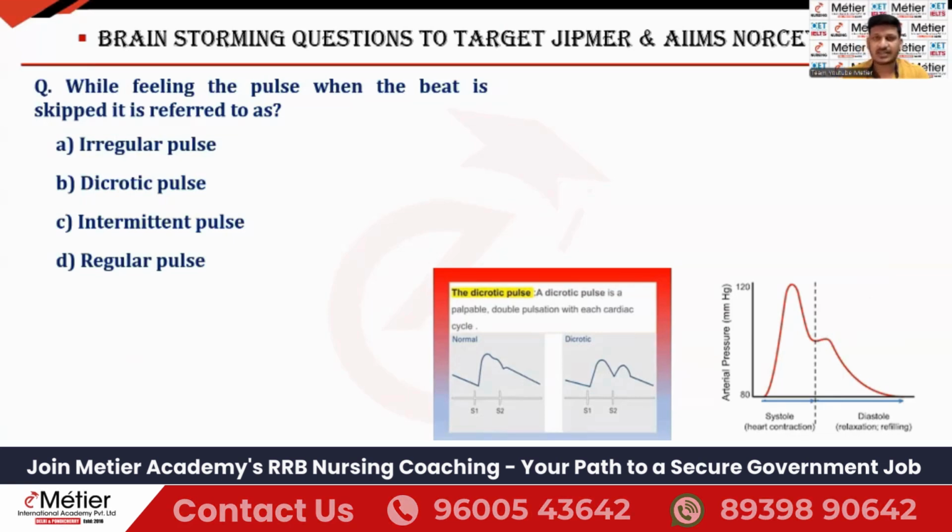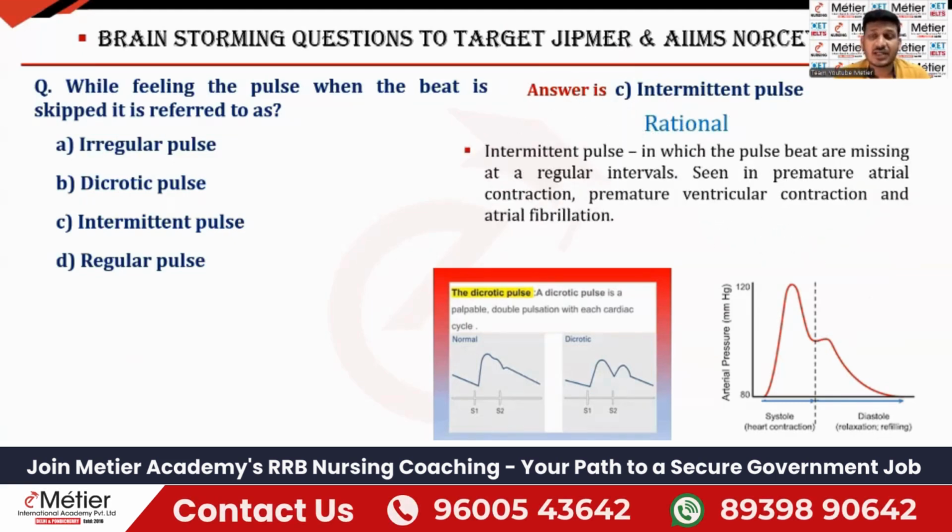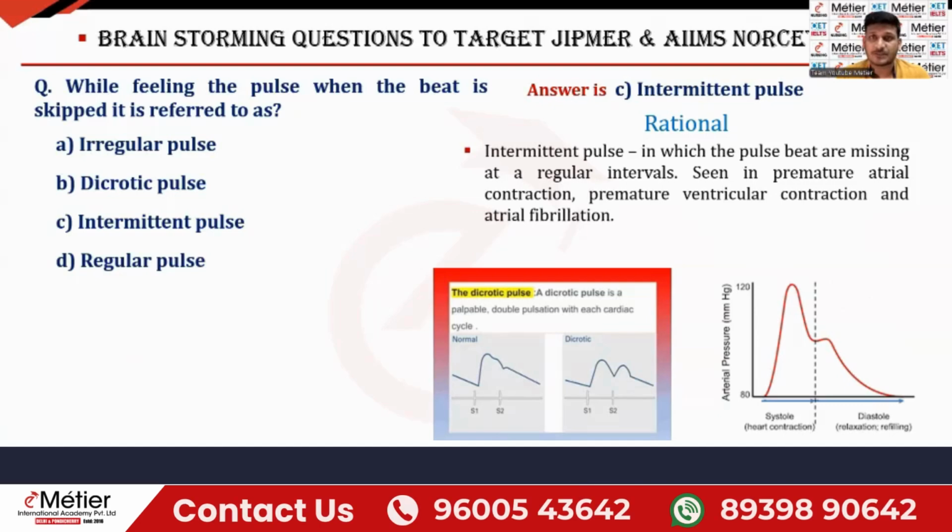So here the right answer is, if there is a skipping of beats in each cardiac cycle, it is called as intermittent pulse. In each cardiac cycle, what is happening? Missing of beats is present. So it is called as what? Intermittent pulse. So what is intermittent pulse? One more keyword you're supposed to remember whenever you come across the word intermittent pulse. The first one is skipping of beats. And the second one is that at regular intervals, there is a skipping of beats.